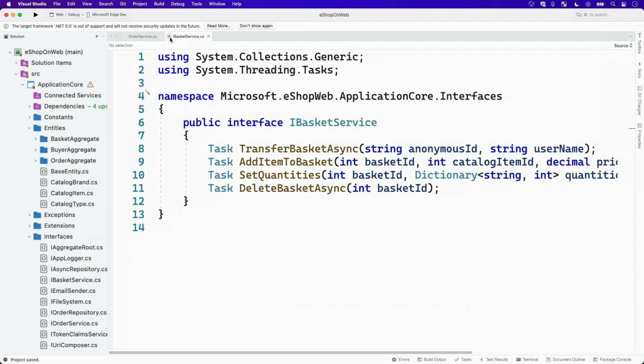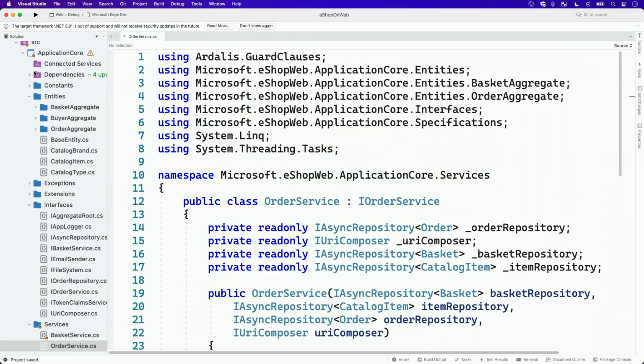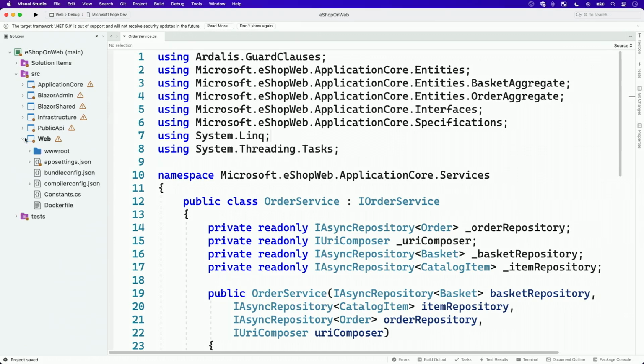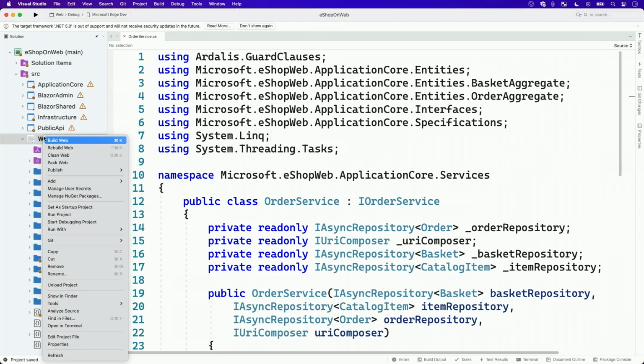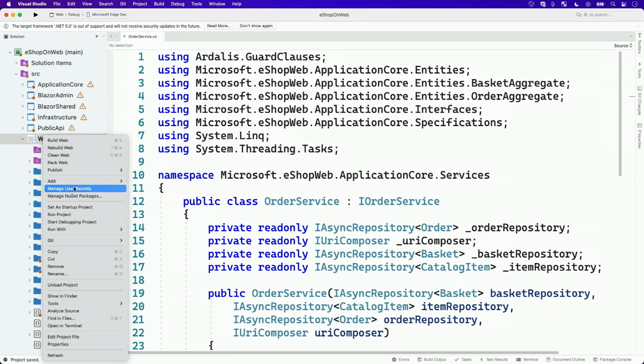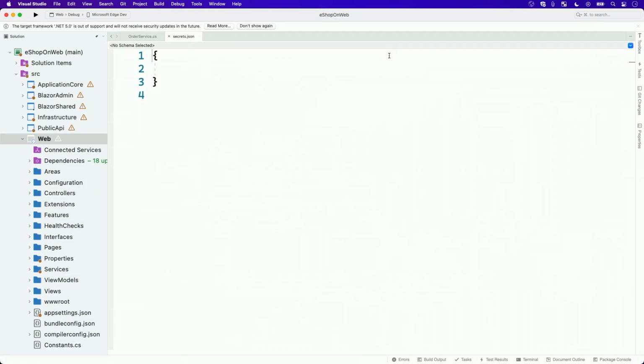Another new one I can throw in here: we've had a lot of requests for something called user secrets. This is in .NET, and it was added in Visual Studio for Mac, so I can go in and choose this Manage User Secrets menu. It'll open up a JSON file you can use for storing things like a connection string. It's the private details that you don't want to commit to your source code. A connection string being the way, all the credentials to connect to, say, a SQL Server database.